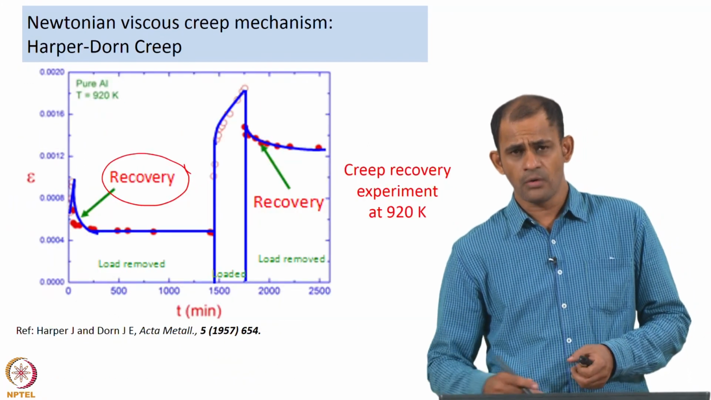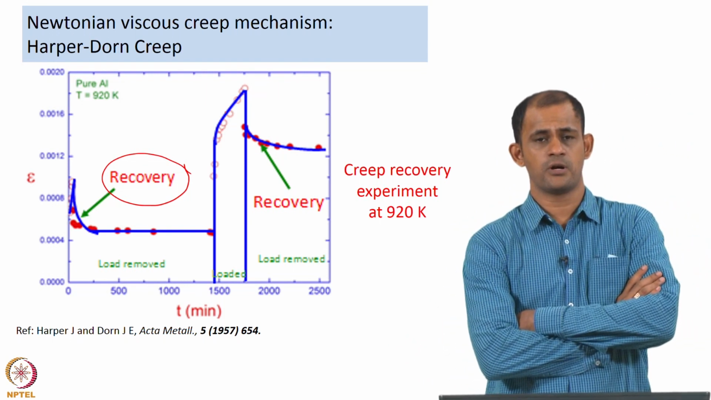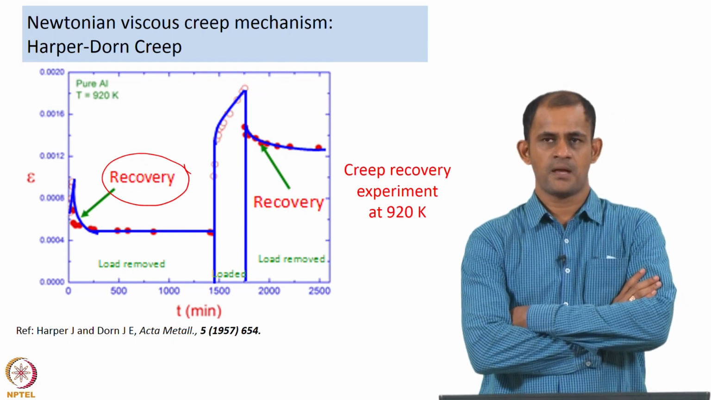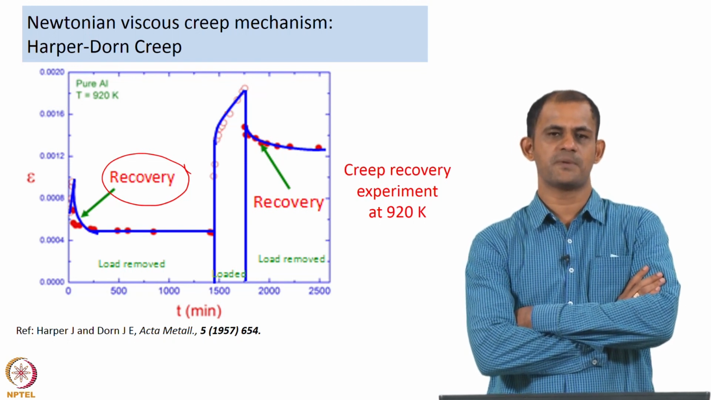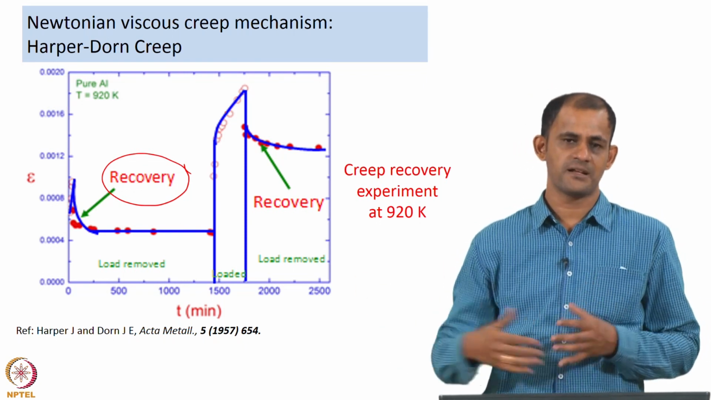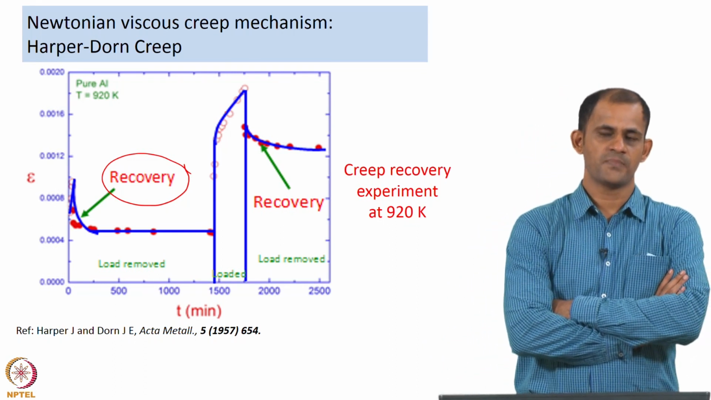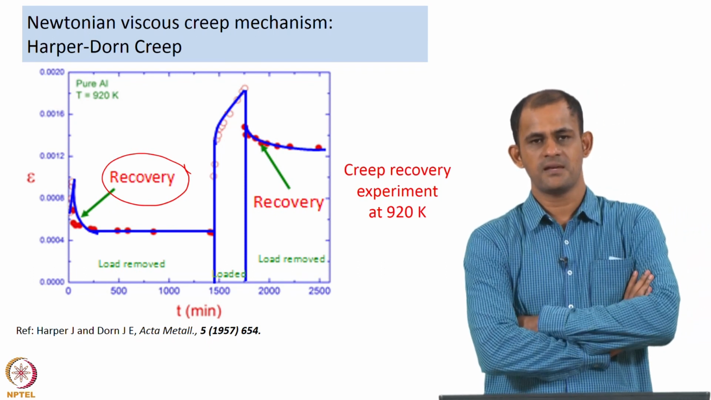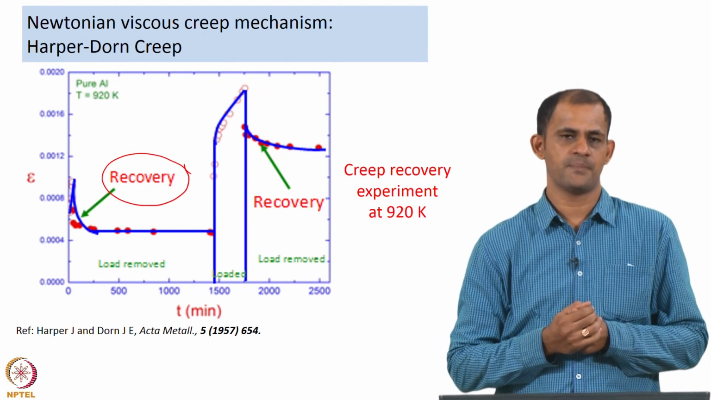Now, over the years, Harper and Dorn were located in California in the US, and that is where they carried out these experiments. Very interestingly, only groups which carried out their experiments in California were observing Harper-Dorn creep, whereas groups carrying out these experiments in other parts of the world did not come across it. And so people started saying that maybe this is a Californian artifact and probably there is nothing called a Harper-Dorn creep mechanism.